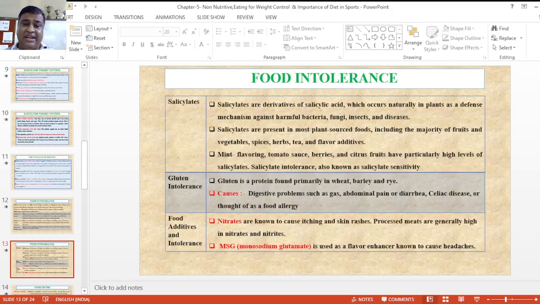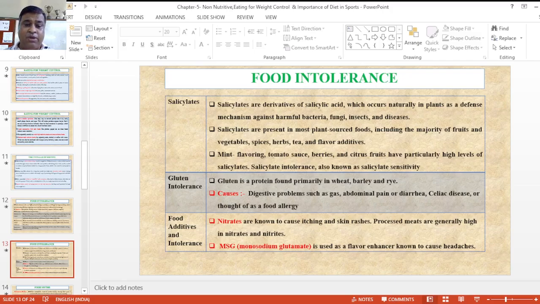Another food intolerance is called salicylates. Salicylates are additives, salicylic acids and salts, and defects in their mechanisms. They protect plants from bacteria, fungus, insecticides or sometimes diseases. Salicylates are present in plant-source foods, including the majority of foods, vegetables, spices, herbs, teas and different types of flavor additives. Salicylates are present in tomato sauces, berries and citrus foods, which have particularly high levels, and salicylate intolerance is called salicylate sensitivity.